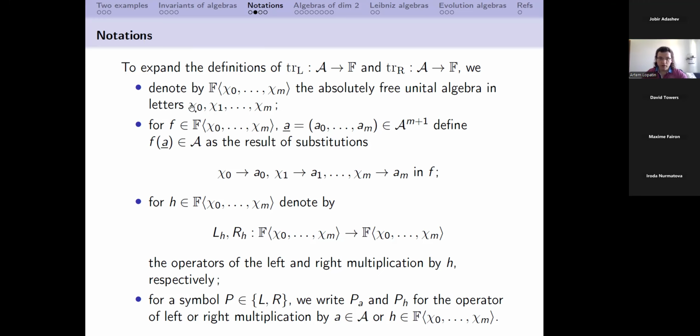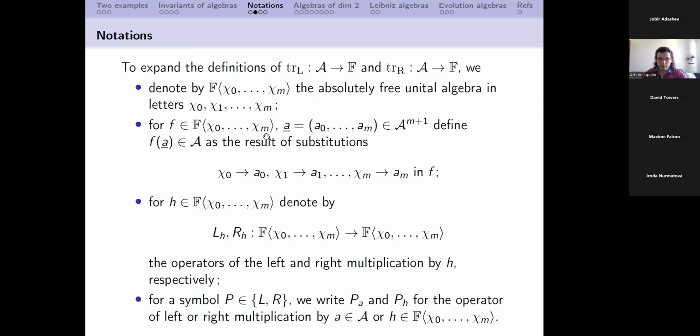So here I will refer to these letters as x0, x1, but I guess these letters are rather chi. I don't know how to pronounce them. It's Greek letters. So here the letter x0 will play a somewhat technical part. So to a certain extent, maybe it's not as important as the rest of the letters.